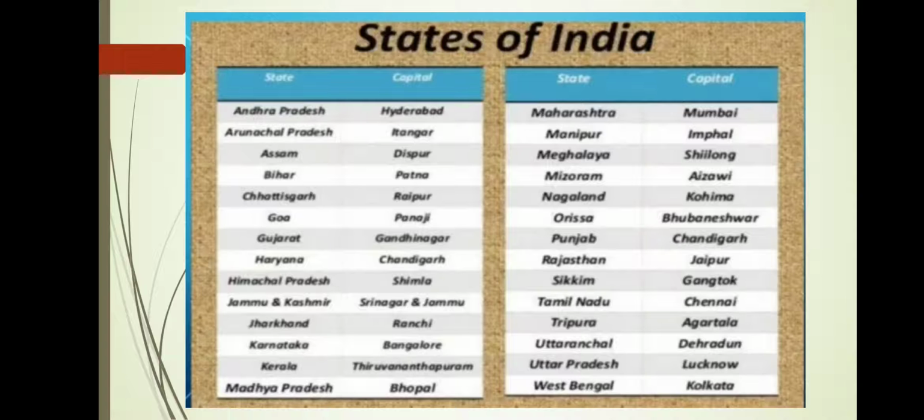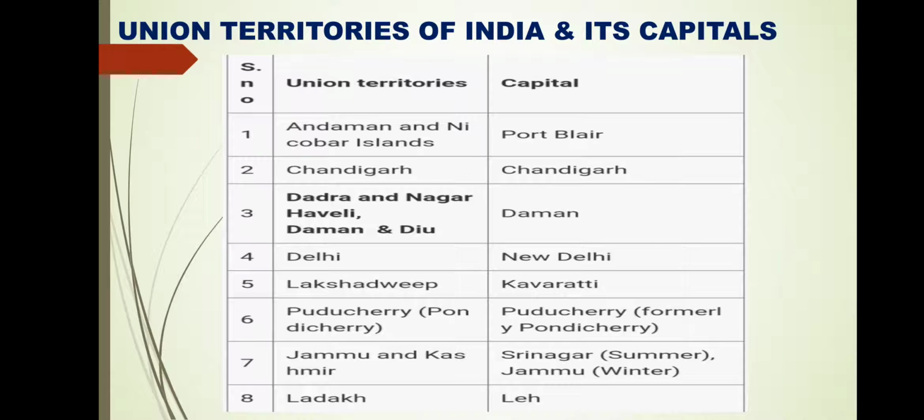So what is your task? You should memorize all these names and capitals, as well as locate them and practice on the Indian map. Now let's go to the next slide. These are the union territories of India and their capitals. I have told you previously there were 8.